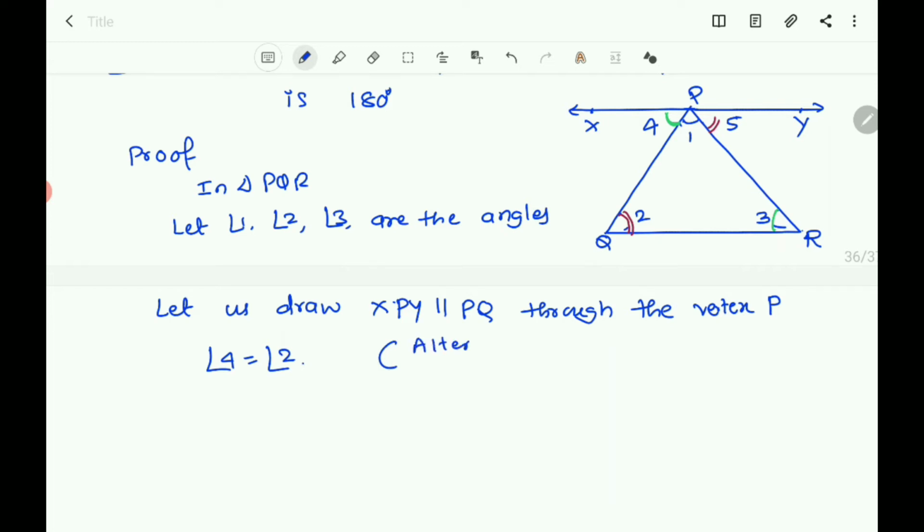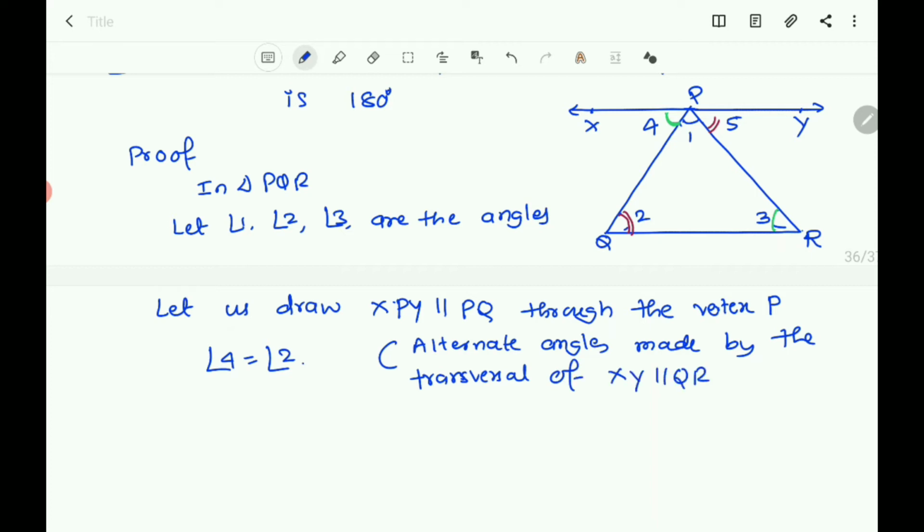Alternate angles made by the transversal PQ of XPY parallel to QR. Next, also angle 5 is equal to angle 3. The same reason you can give, but the transversal is here PR.